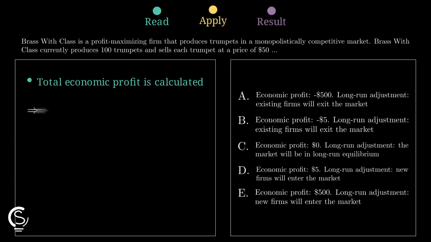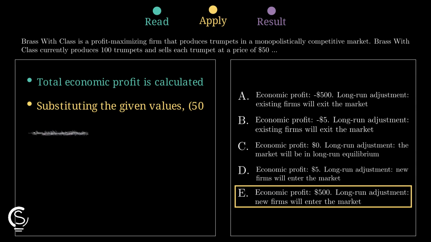Since profit is positive in monopolistic competition, new firms enter in the long run, stealing customers until economic profit gets pushed back towards 0.